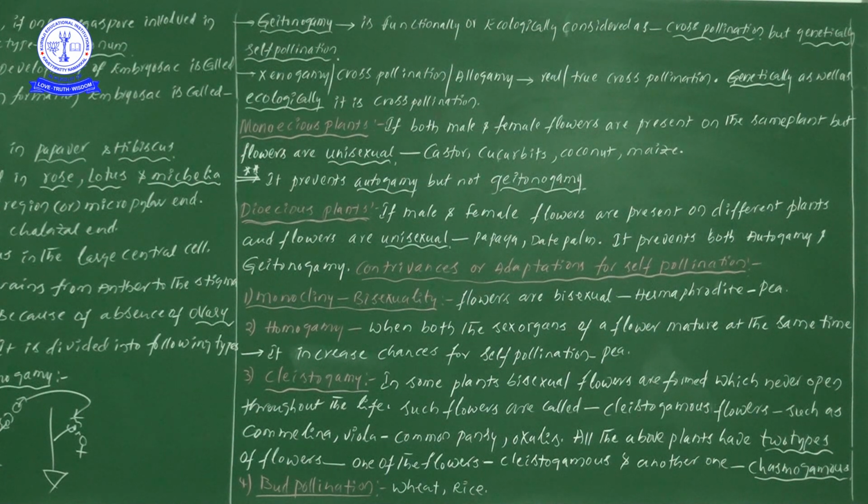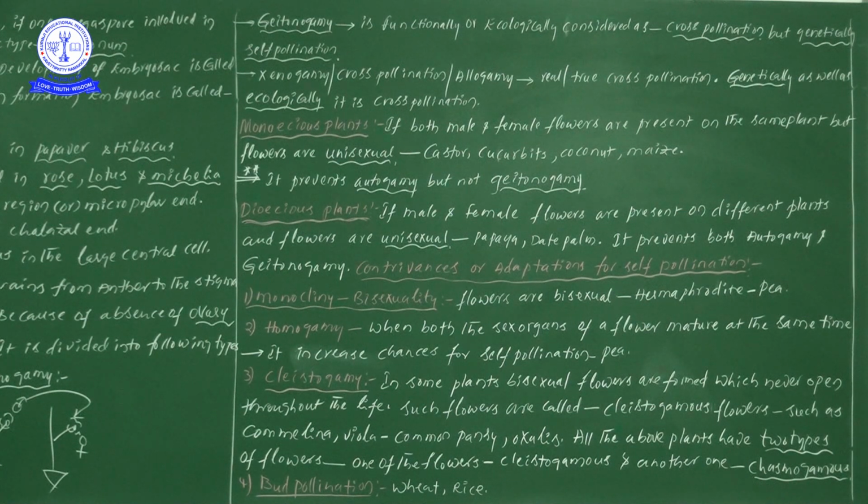So out of the two types, one is cleistogamous flowers and the other is chasmogamous flowers. Which type of flower need not depend on pollinating agents? Can you give the answer? Cleistogamous. Very good. So cleistogamous flowers produce assured seed set even in the absence of the pollinators.